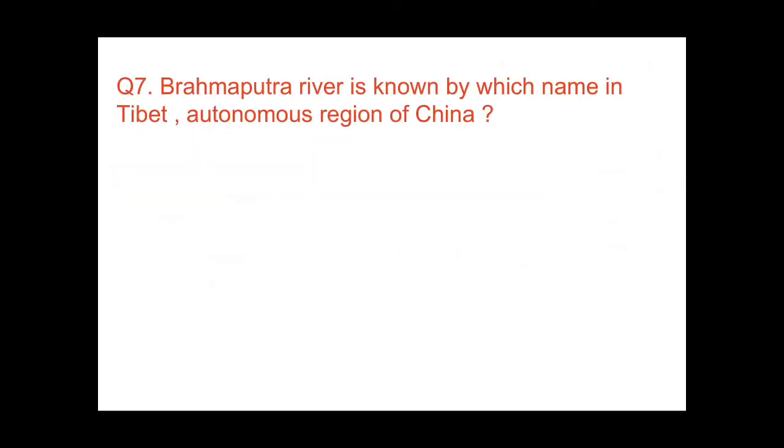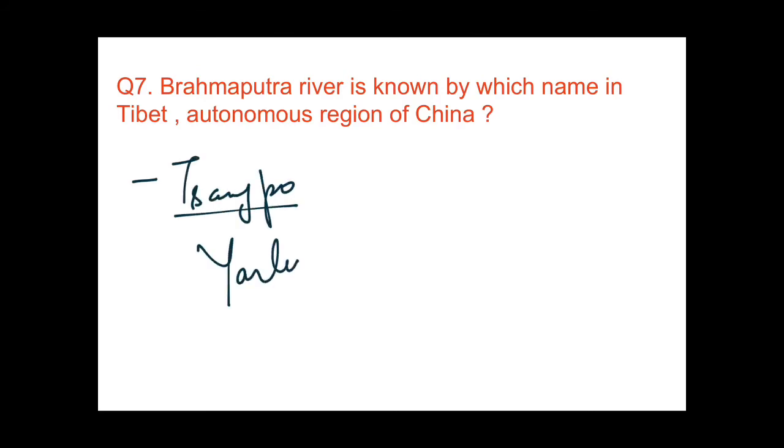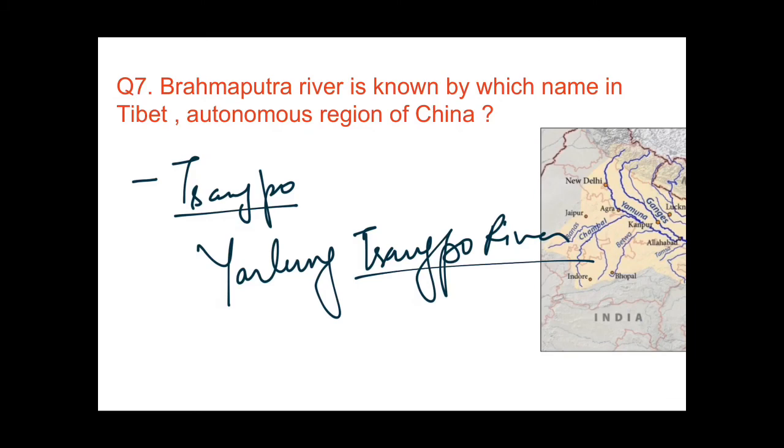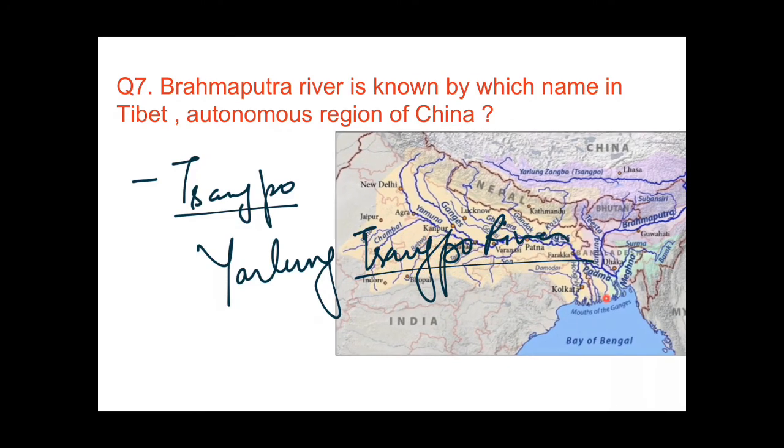So you have to tell, Brahmaputra river is known by which name in the Tibet Autonomous Region of China? It's so easy, I just told you earlier also. It is known by the name Tsangpo or Yarlung Tsangpo. Yarlung Tsangpo river. You can see in this map, this is Yarlung Tsangpo river, and it lies in Tibet. And you know that a major portion of this Brahmaputra river lies outside India, in Bangladesh and in China.